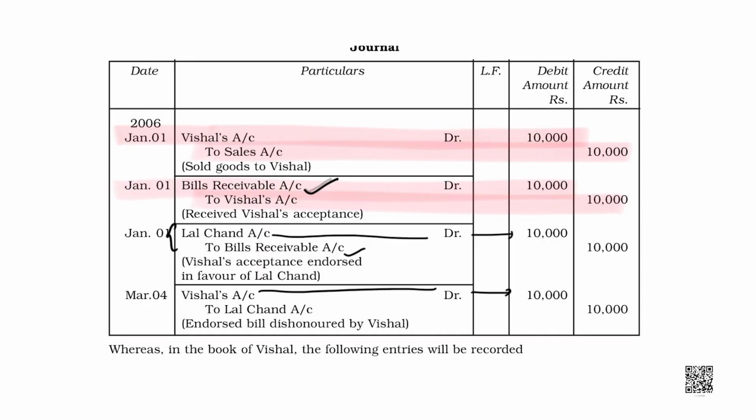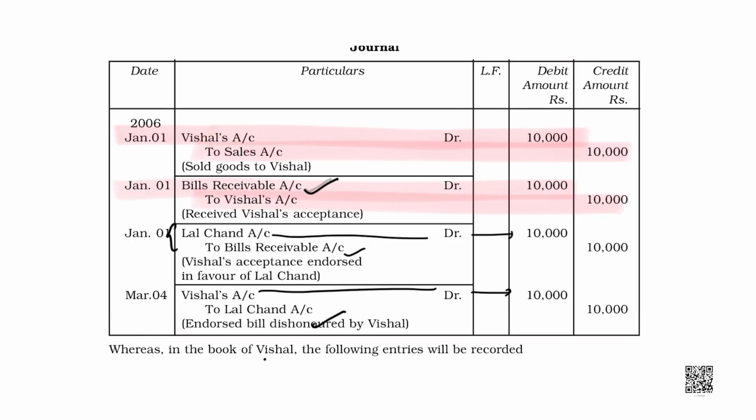Where is bill receivable? The answer is bill receivable was with Lal Chand, and Lal Chand might have cancelled the bill, isn't it? Yes. You could see bill receivable was debited and bill receivable was credited.